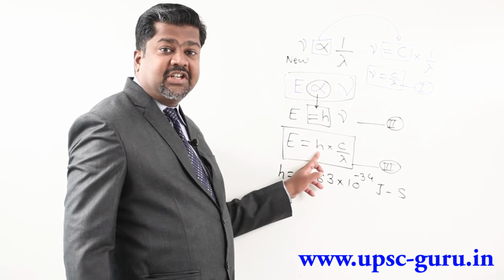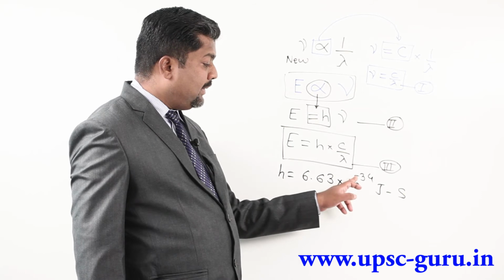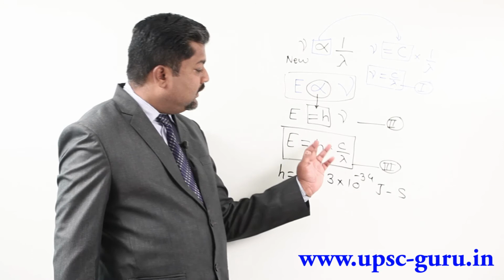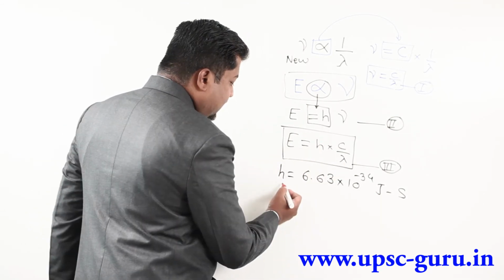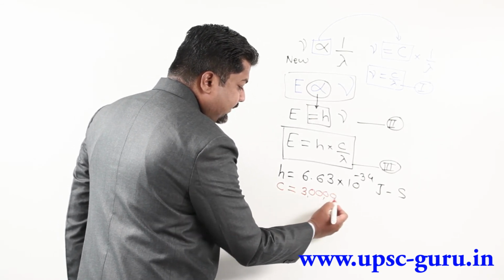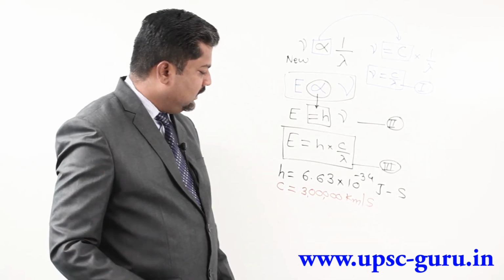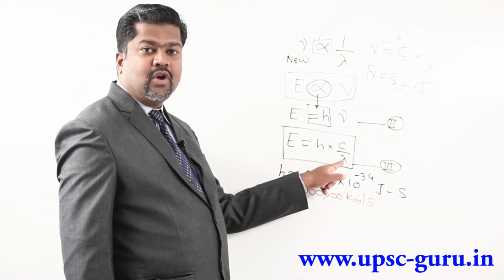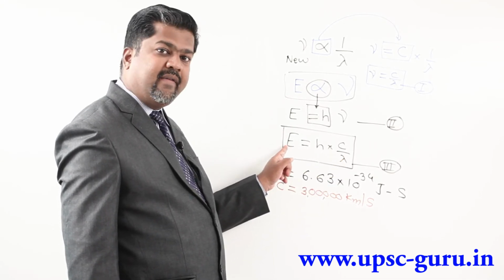Now the value of h, that is Planck's constant, is 6.63 into 10 to the power of minus 34 joule second. Now you are aware of the value of h, and you are aware of the value of c. For general purposes we consider c as 3 lakh kilometers per second. So by knowing both values, you can find out energy if you are aware of wavelength, and if the energy is known then you can find out wavelength, and vice versa.